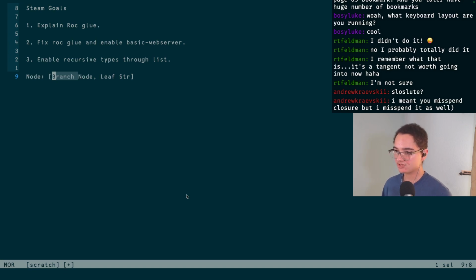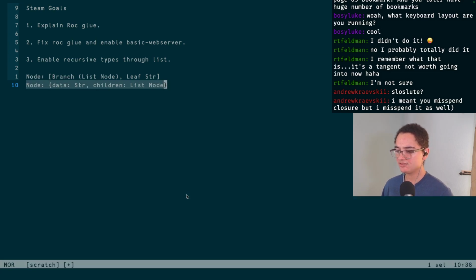But what we want to be able to do is take that a step further and just literally say it contains a list of nodes here. And actually, this one right here would still work. Where we get a problem is when we remove the tag. What if we just have something that's recursive with lists? So if our node type was instead a structure of some sort that had maybe a data field, which is a string, and then we just had a list of nodes, you know, children. And so if you do this today in Roc, it will break.